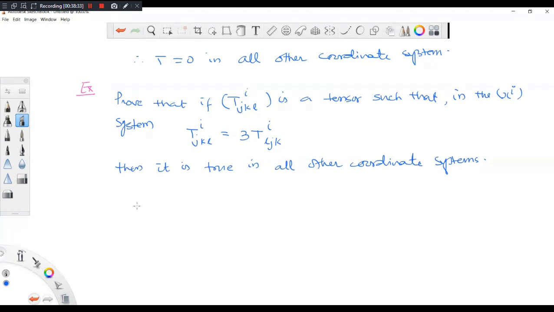So here I have a quantity Tijkl, which is 3 times Tiljk in one coordinate system. Then you have to show that this is true in another coordinate system also. So what's the solution? Solution is simple.